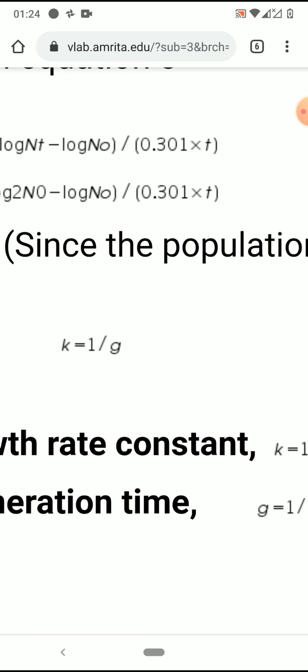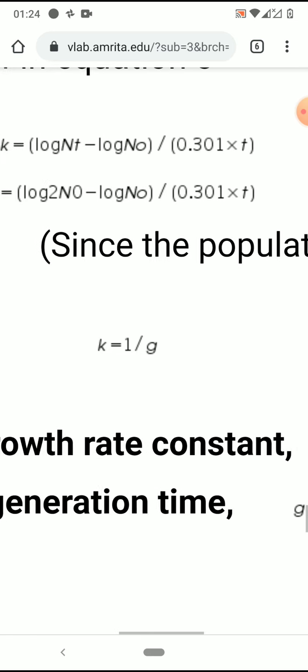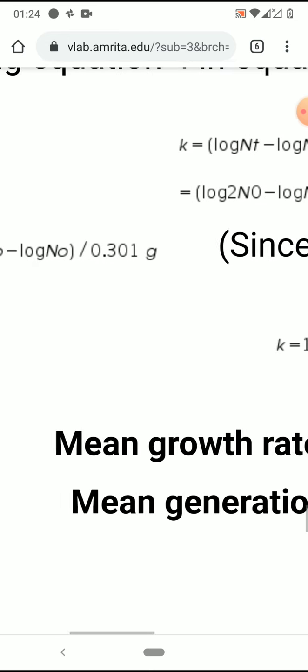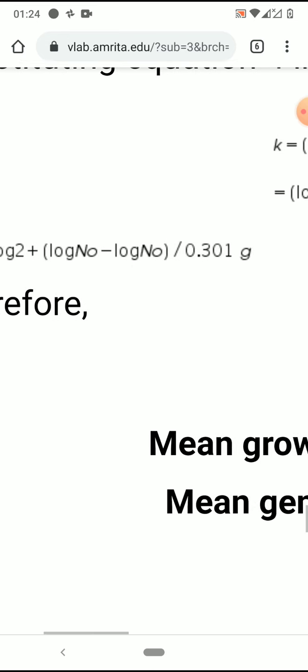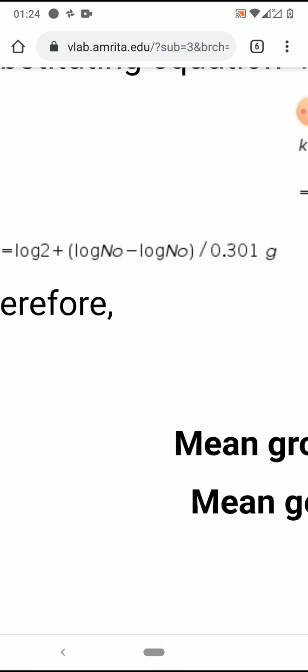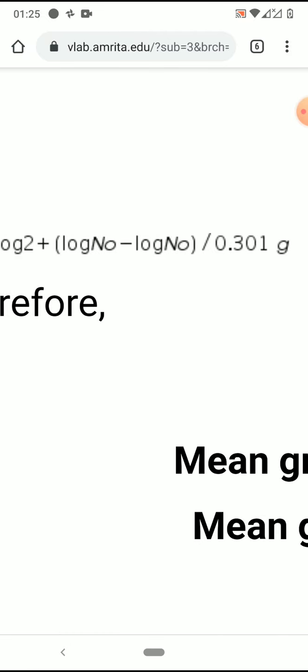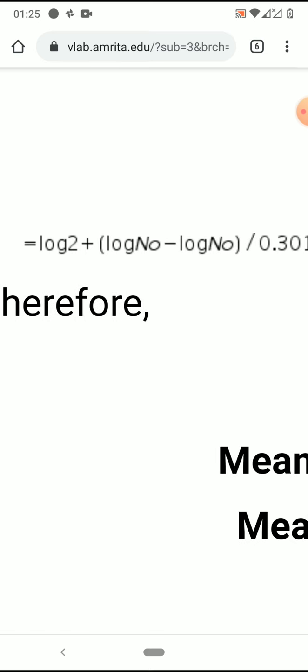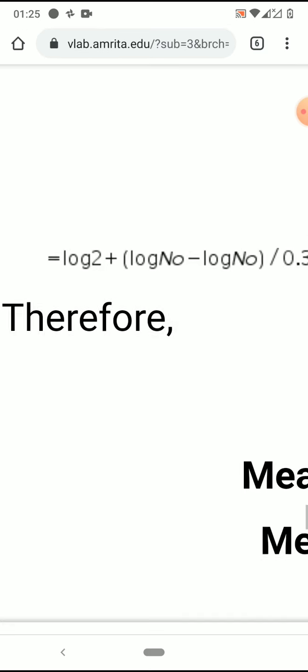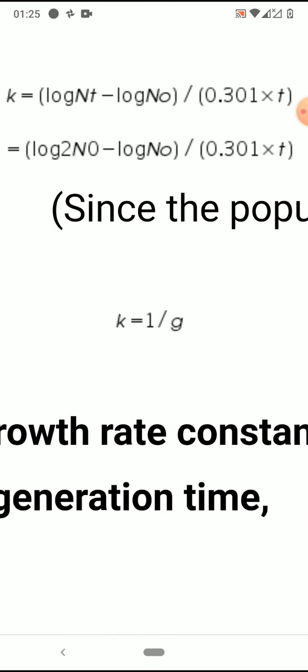Just listen to this video again and again. Don't get confused. Okay. Log 2 plus log n0 minus log n0, and log n0 get cancelled, then it becomes 0. So log 2 plus 0 is log 2. Then log 2 by 0.301 G. Log 2 value is 0.301. So 0.301 by 0.301 G. So it becomes K is equals to 1 by G.